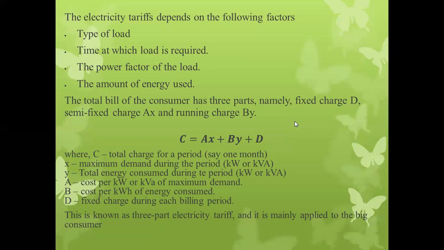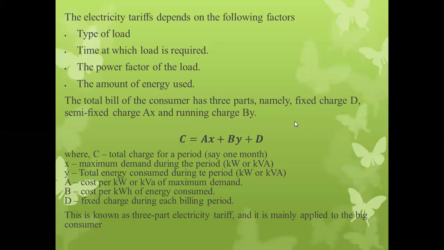We have to remember this point because these are very essential factors for those who are going to decide the tariff structure for the particular consumer. As we know, different types of consumers are charged at different rates for their per unit electrical energy consumption. So what are the main parameters or factors that affect the electricity tariff?